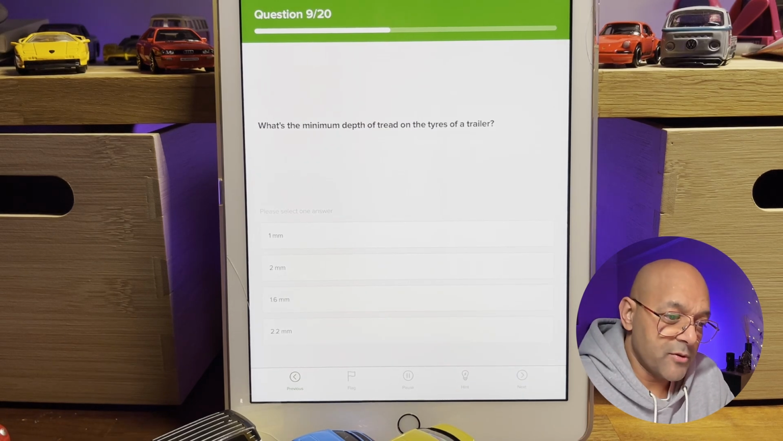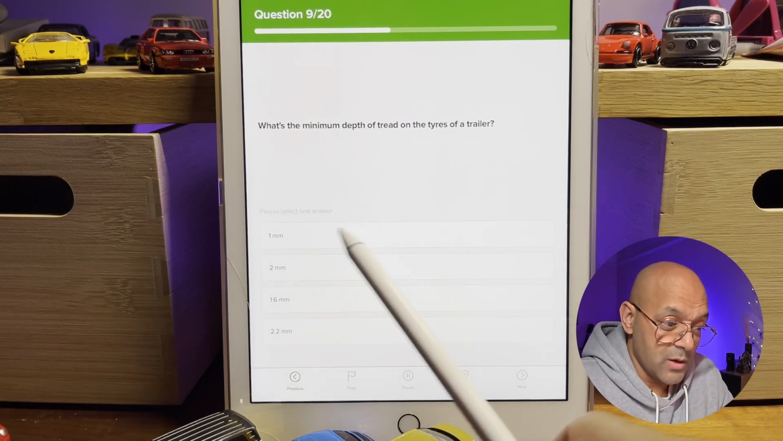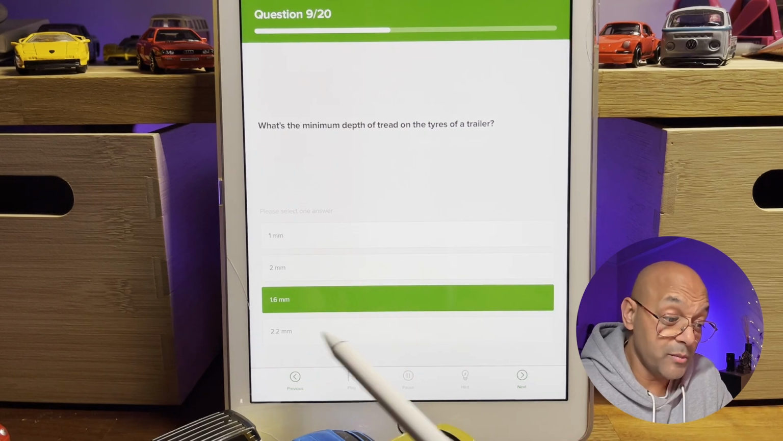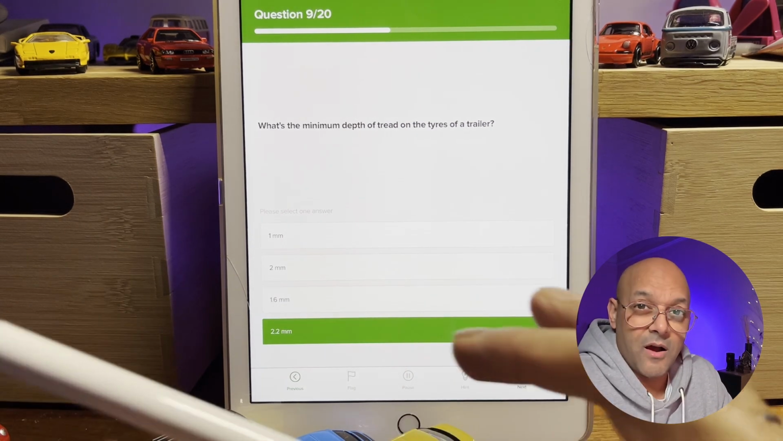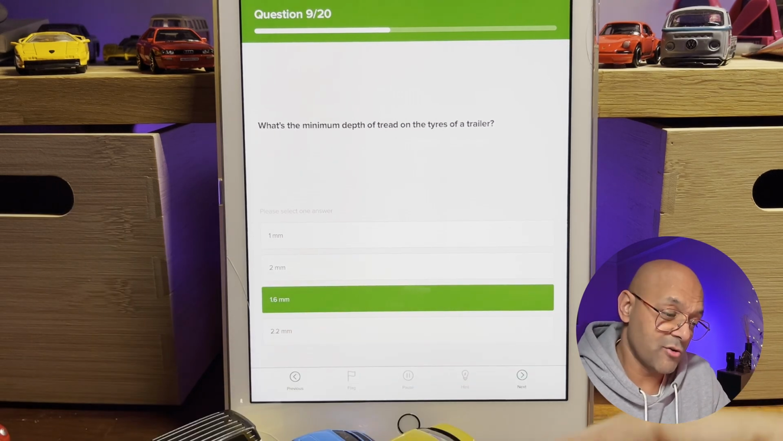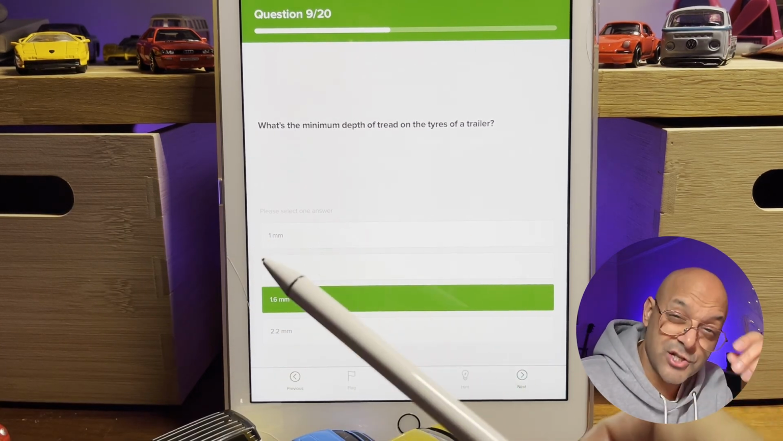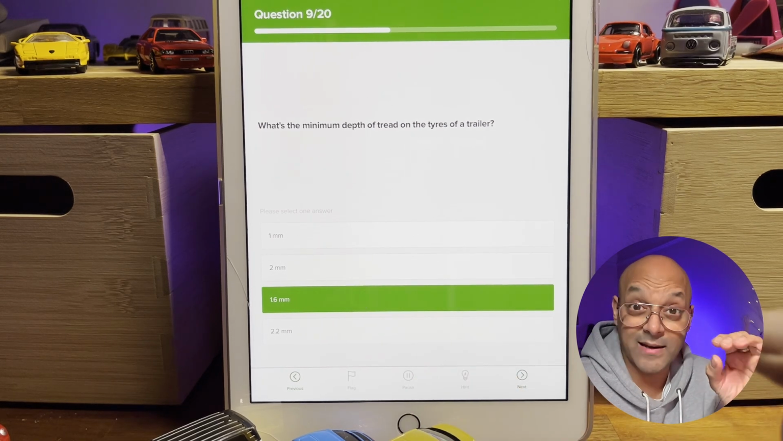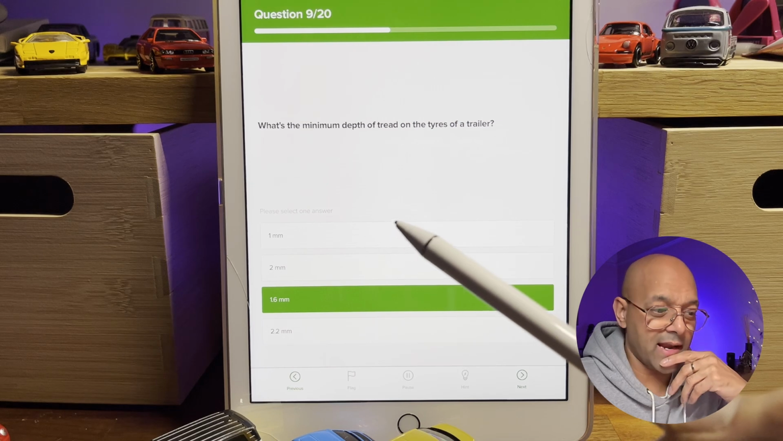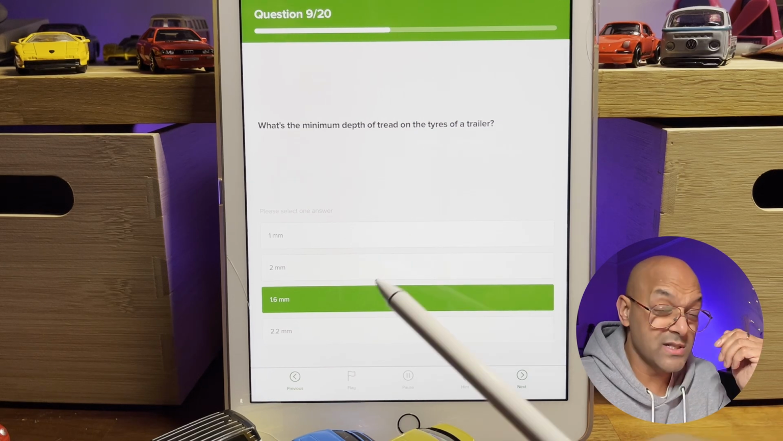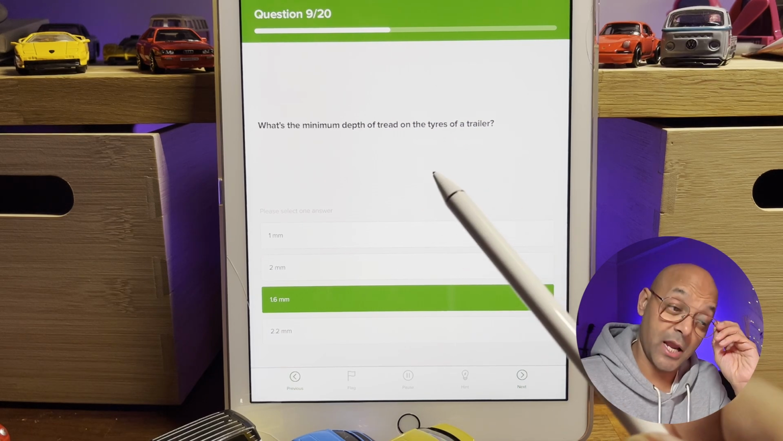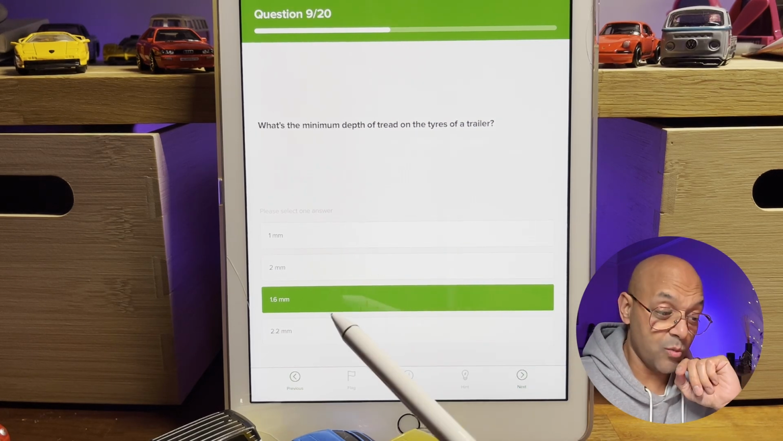What's the minimum tread depth of the tires of a trailer? Is it 1 millimeter, 2 millimeters, 1.6 millimeters, or 2.2 millimeters? Now, it's going to be the same as a car. Your trailer will be 1.6 millimeters as the minimum tread depth, okay? When you buy brand new tires, they're generally about 8 millimeters of tread depth. And as you drive on it, miles and miles and miles, it wears the tread down. Once it gets down to 1.6 millimeters, no less than that, get your tires changed. The minimum legal limit is 1.6.